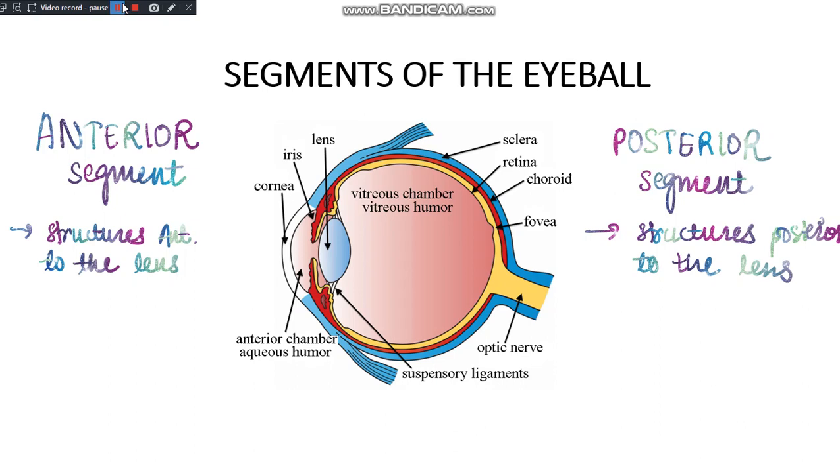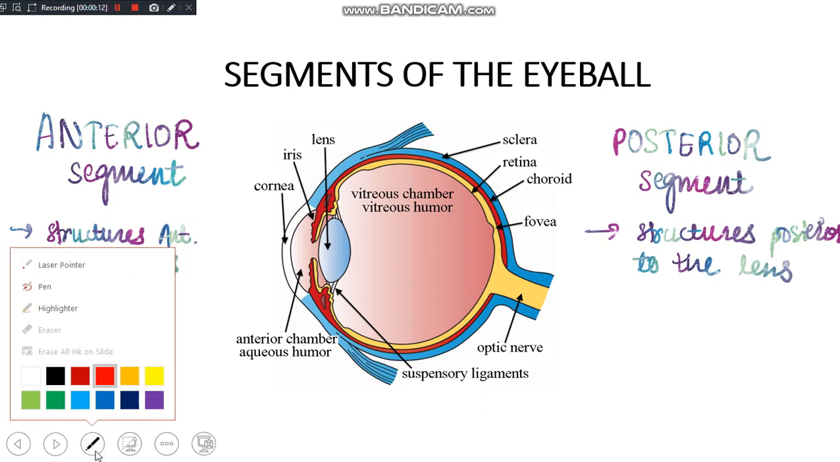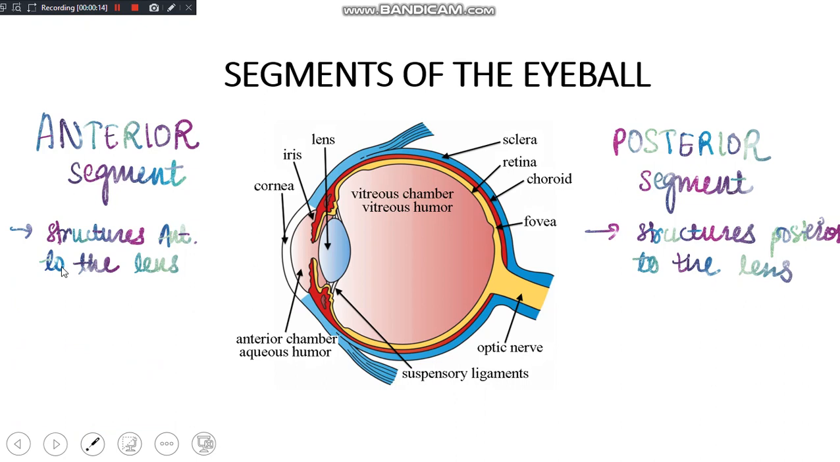Hello everyone. So continuing with the last session of ophthalmology, today we'll be learning the two segments of the eyeball. So what are the two segments of the eyeball? They are the anterior segment and the posterior segment.